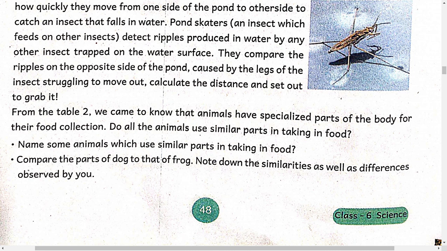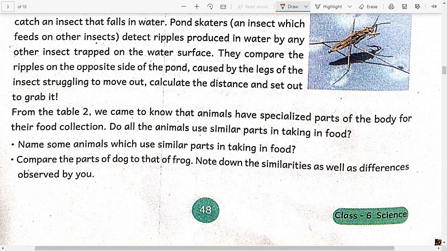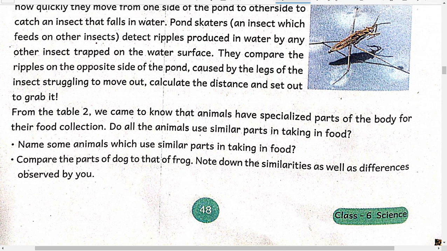Do all the animals use similar parts in taking in food? No, animals do not use similar parts in taking food. For example, cow and lizard use mouth and tongue, whereas hen and hummingbird use beak in taking food. And name some animals which use similar parts in taking food.